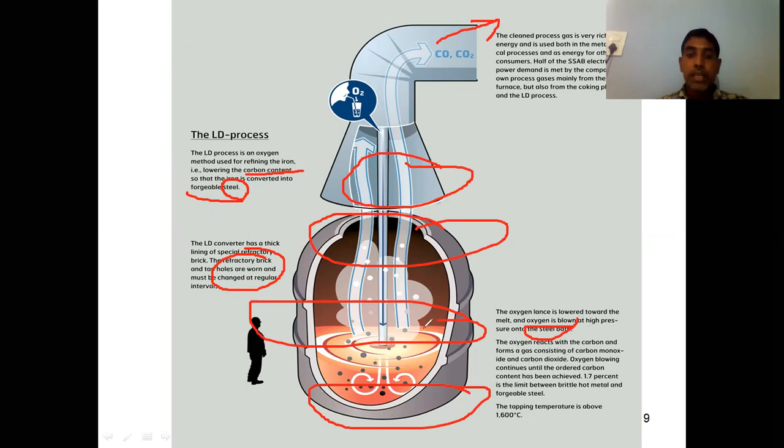In this LD converter, these are the parts we have already discussed. You are having a closed bottom vessel, the midsection is a cylindrical section, the top is a conical section, and you are having a water cooled oxygen lance. This oxygen is sent into the molten material, and the impurities get oxidized and later are removed in the form of slag. Initially your molten metal can be tapped, later your slag can be removed. In this way, we are making the steel by using an LD converter.